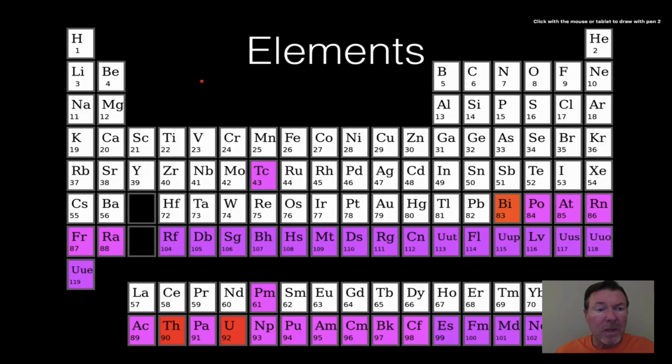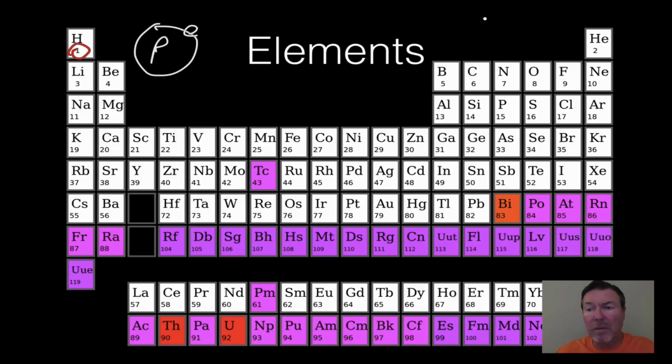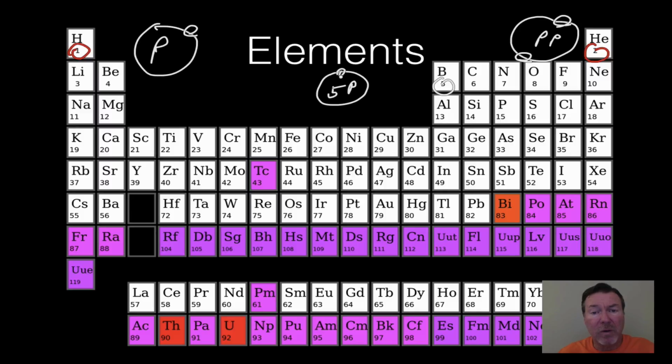But for instance, when we talked about hydrogen, you can see hydrogen's number 1. It has basically a proton, and around it an electron. Helium is number 2. It's way over here on the right, and it has 2 protons, and around that it has 2 electrons. We can take a look at this chart, and you can figure out that boron would have 5 protons in the nucleus. It would have 2 in the innermost ring, and then the next ring would have 3 electrons.